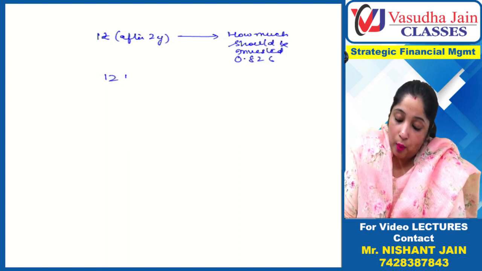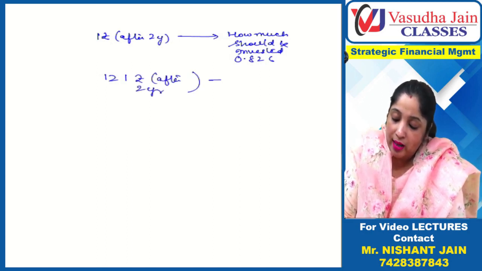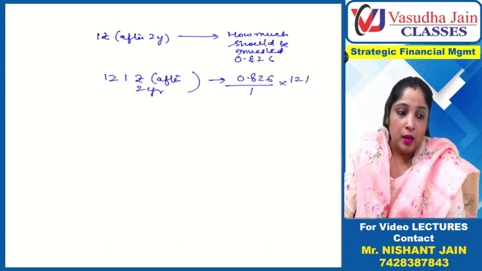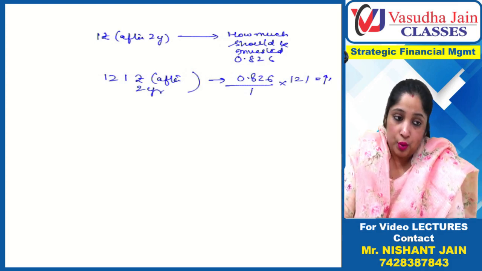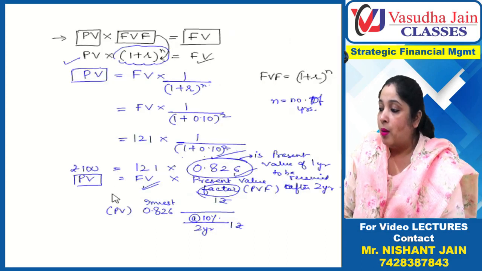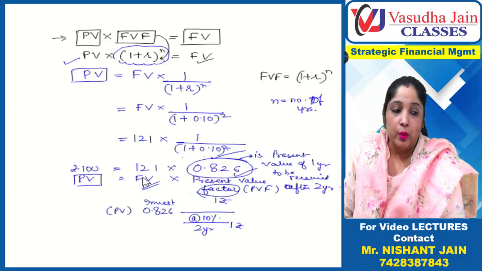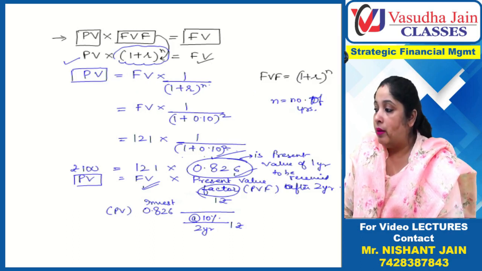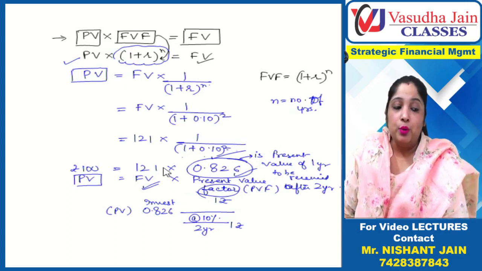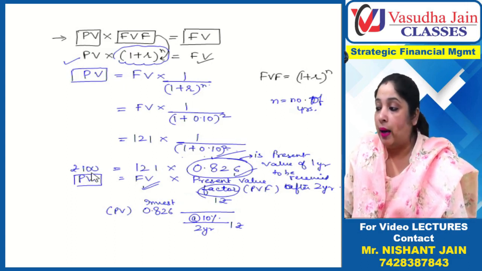So if I want to get 121 rupees after 2 years, how much should I invest today? 0.826 divided by 1 into 121. So you will get 100 rupees; you should invest 100 rupees today. The same thing we have done, 0.826 into 121. Now coming back to here, please observe. This is 0.826 into 121. You are going to get 100 rupees.